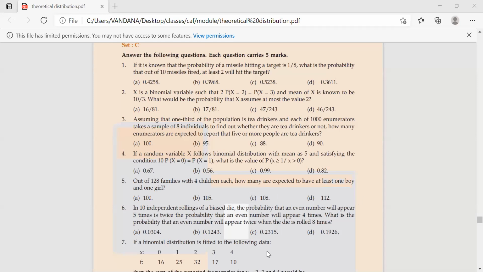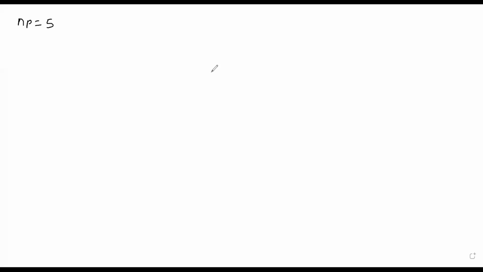Now we have to first find out all the parameters of binomial, then we can do this. Now let us first find out all the parameters. The np is 5 because mean of binomial is 5. They have given 10, p of x is equals to 0 is p of x is equals to 1.